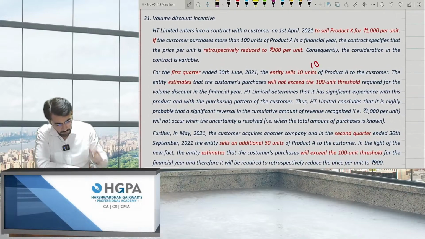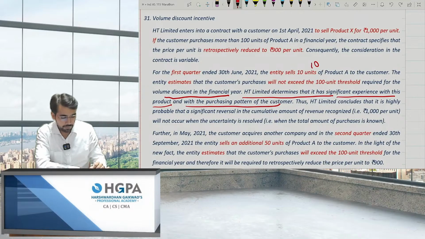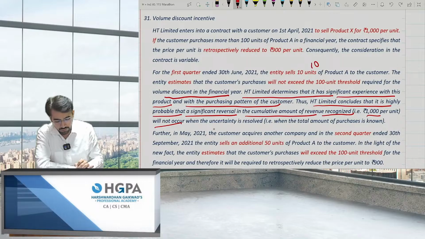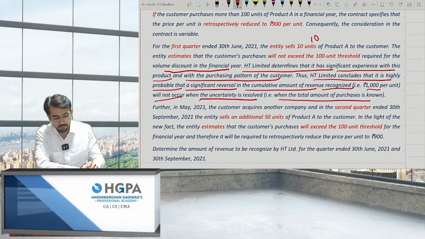Next. The volume discount in the financial year. HT Limited determines that it has significant experience with this product and with the purchasing pattern of the customer. Thus, HT Limited concludes that it is highly probable that a significant reversal in the cumulative amount of the revenue recognized, that is 1000, will not occur when the uncertainty is resolved. That means they are telling that we will not be able to cross this 100 unit threshold.